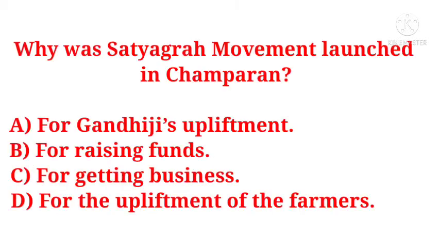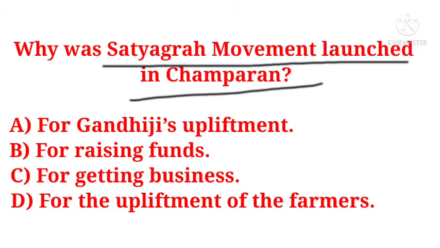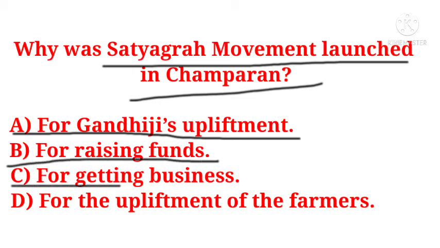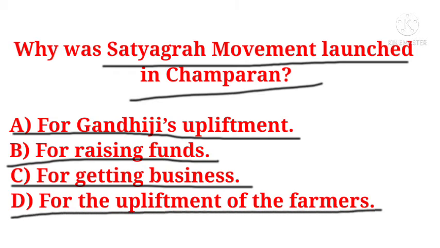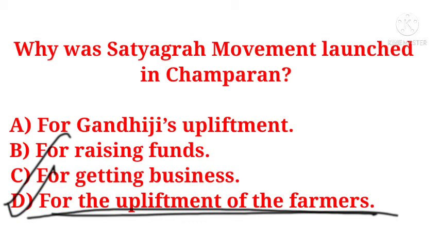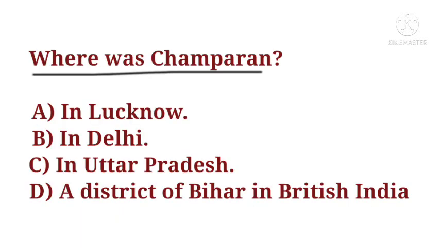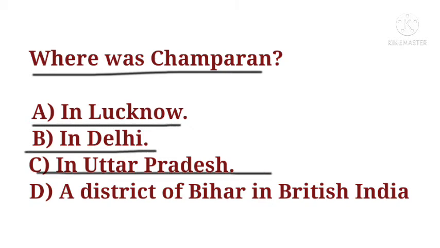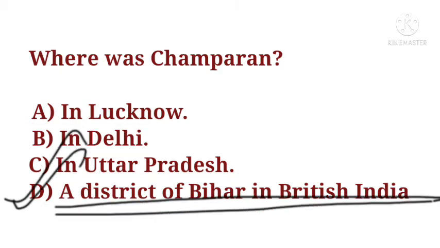The next question is, why was Satyagraha movement launched in Champaran? Options are for Gandhiji's upliftment, for raising funds, for getting business, for the upliftment of the farmers. And the correct answer is for the upliftment of the farmers. Next question is, where was Champaran? Options are in Lucknow, in Delhi, in Uttar Pradesh, a district of Bihar in British India. The correct answer is Champaran was a district of Bihar in British India.